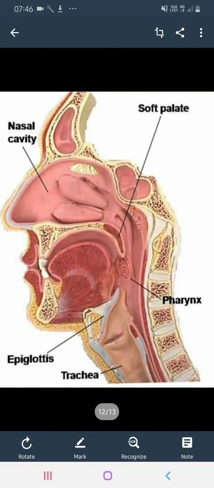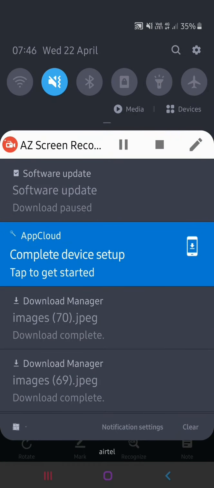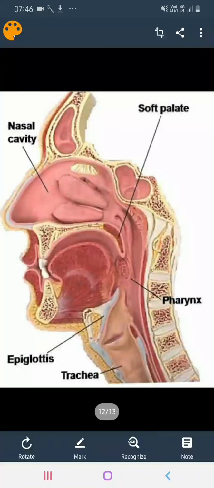In this, I want to explain again the different parts of this breathing system. This part, for example, we call the nostrils.